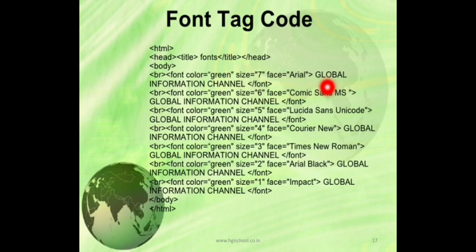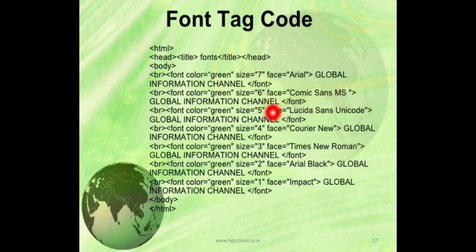So here the text is Global Information Channel. The first heading, first text will be in green color with size 7 and its face will be Arial. Now again break. That means in the next line, one more text will be there, Global Information Channel. The text is same, but you will be able to see the difference. The color is same green, but size is 6 and face is different, Comic Sans MS.